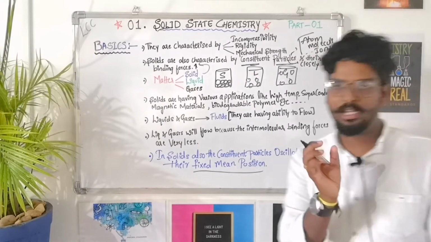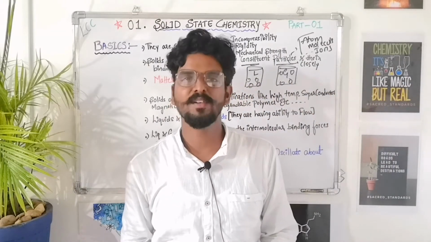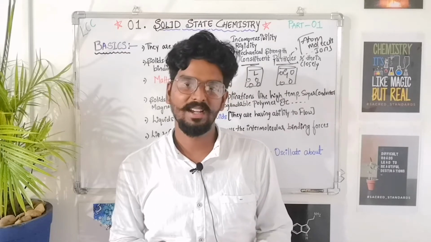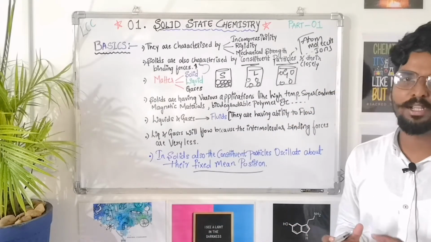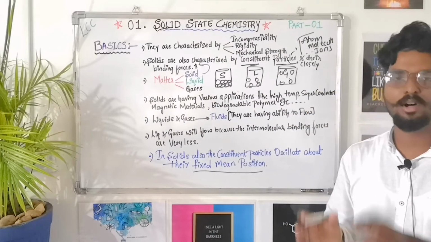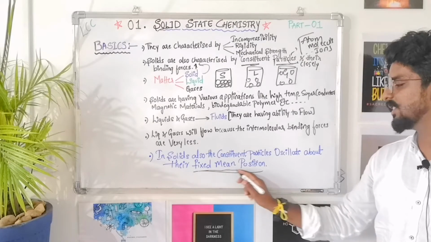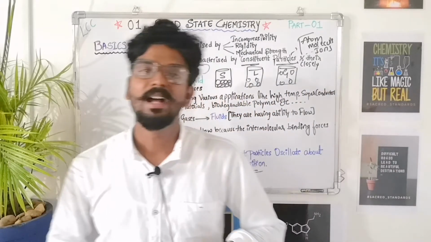The molecules vibrate because of entropy, a measure of disorderness. Even the earth has entropy. So all the constituent particles within the material will vibrate, but they will vibrate or oscillate along the fixed mean position, and these are the basics of the solids.